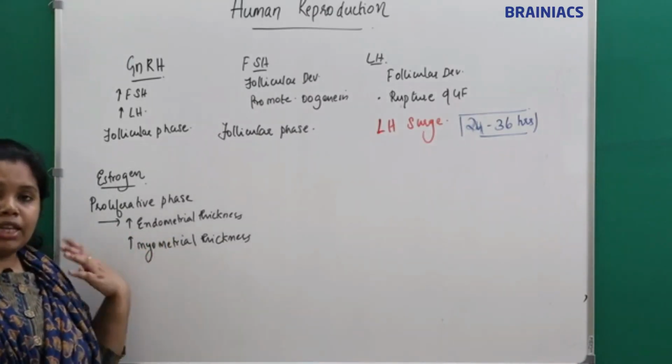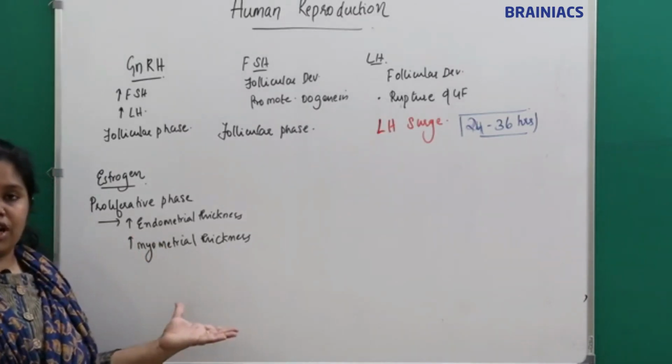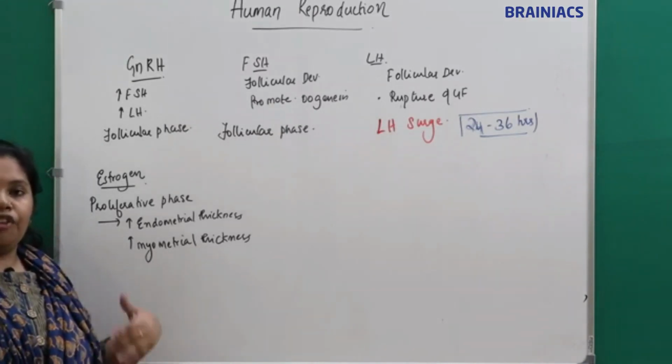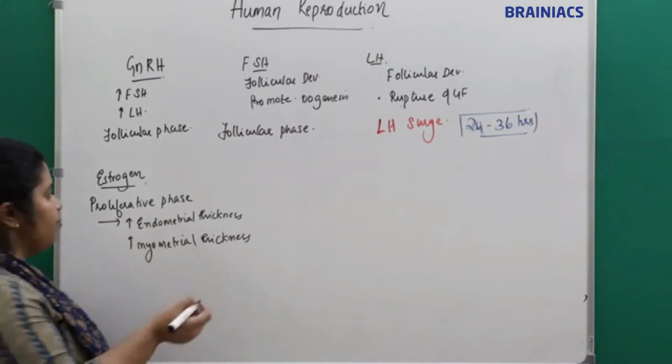And when will the high concentration of estrogen be seen? It is seen in the proliferative phase, where after the menstrual flow, the endometrium has shed off and it will get proliferated under the influence of estrogen. Then progesterone.